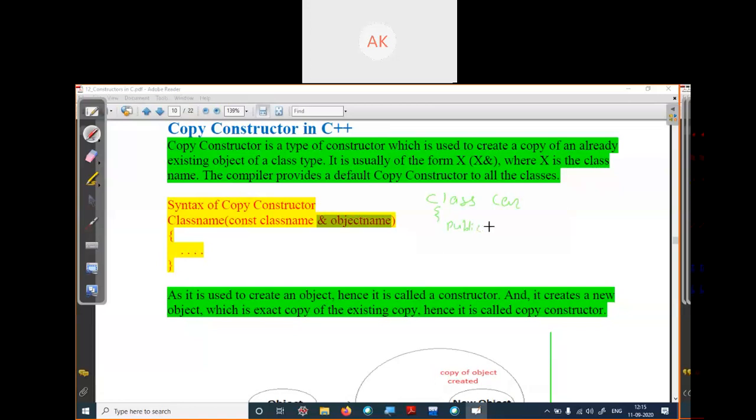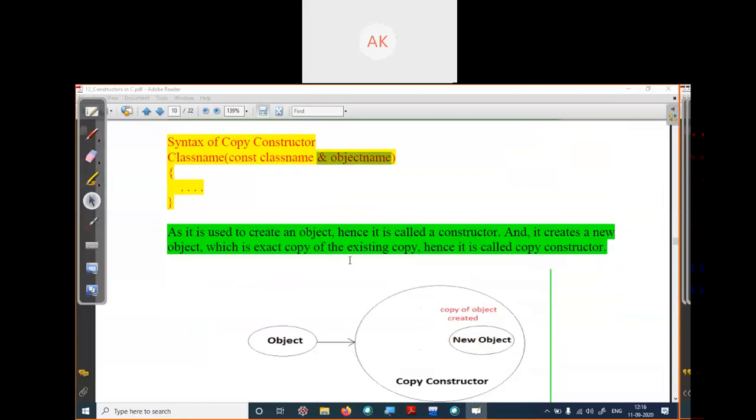First write the access specifier, public. Then the name of the class, Car, and in the parentheses, Car and ampersand, followed by the object from which I want to copy, suppose O1. The structure is very simple, and it will be clear when I explain an example.